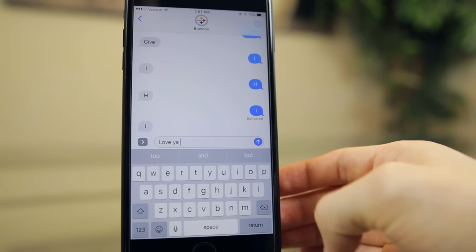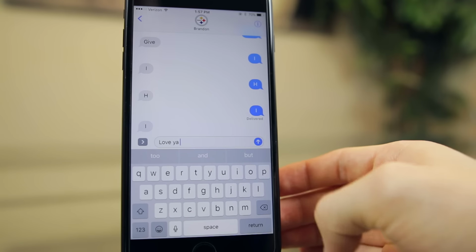Also, a new Messages feature has just been introduced with Beta 3 called Send with Love. If you go to our effects up here, go to Screen and scroll over past Confetti, and here it is, Send with Love. This is a new effect that was just introduced with Beta 3. If we go ahead and send that, you can see that it sends that big heart, which is pretty cool. And obviously you can replay it if you would like.